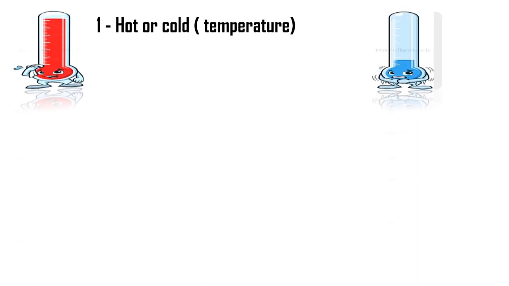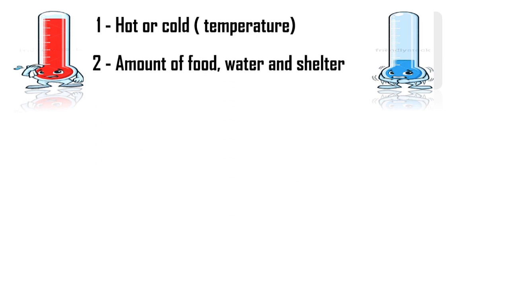But humans can face these problems in different ways. Number one, wearing heavy clothes or light clothes according to the weather.